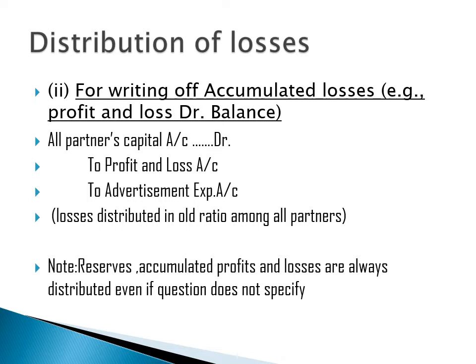If we have losses in the balance sheet like P&L debit balance, or miscellaneous expenditure like advertisement expenses on the asset side, then the journal entry will be all partners' capital account debit to profit and loss account, to advertisement expenses account. Because these are losses, that's why the partners' capital account will be debited. And these losses are also distributed in the ratio of old profit sharing ratio among all partners.